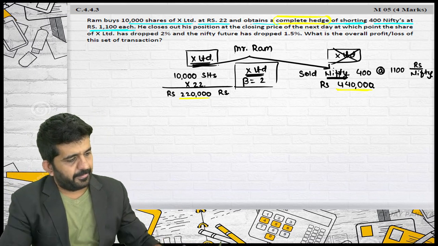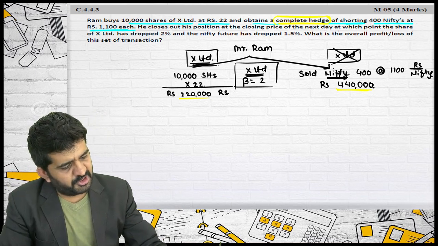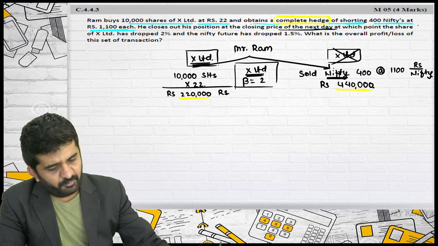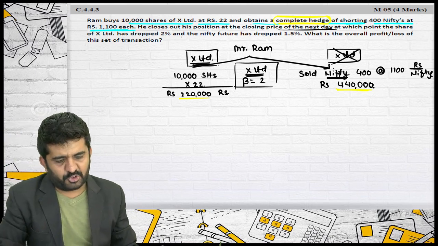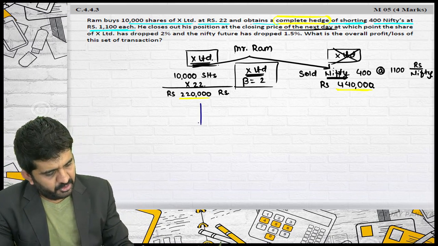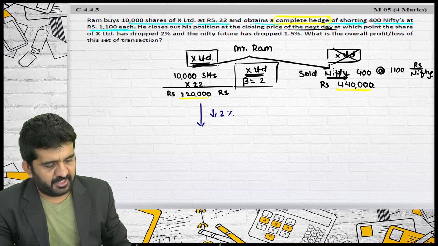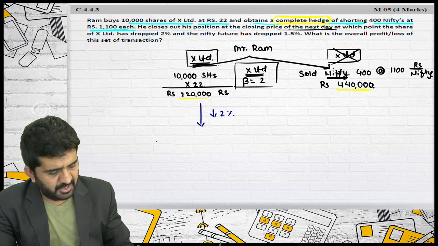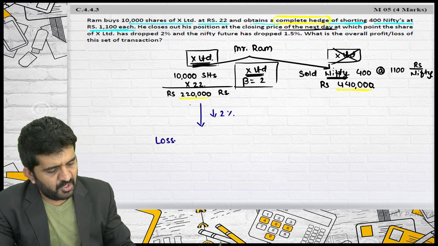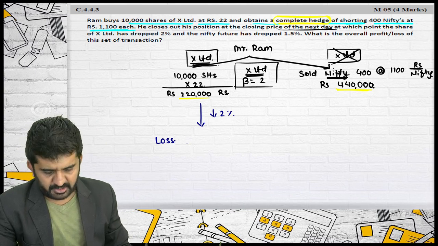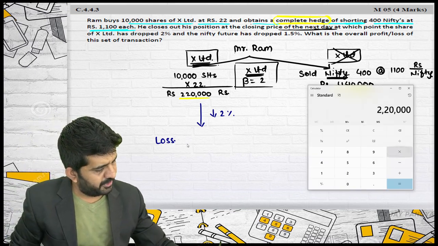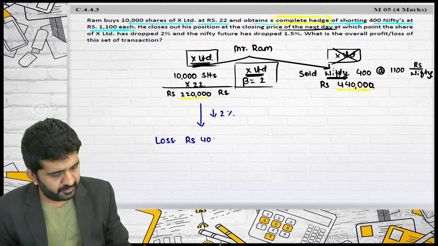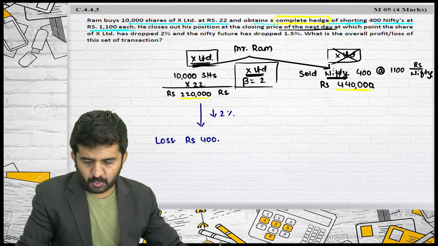Is it alright? He closes his position on the next day itself, at which point the share of X Limited has dropped 2%. Believe me, if I am having 10,000 shares which have dropped by 2%, then I will be having a loss of 2,20,000 into 2%. Is it alright? 2,20,000 into 2%, which is rupees 4,400.